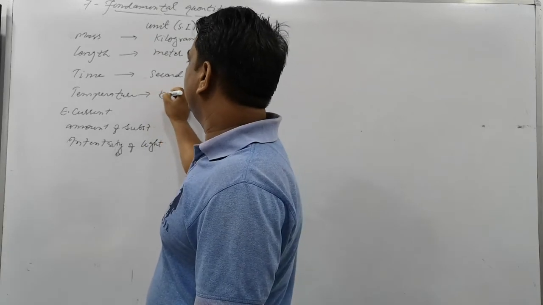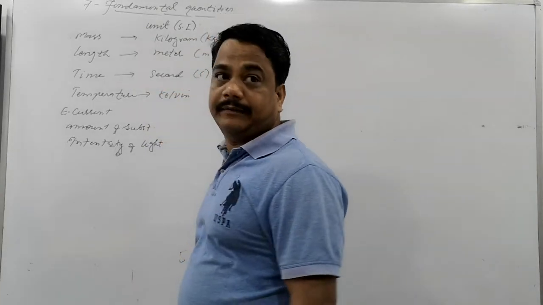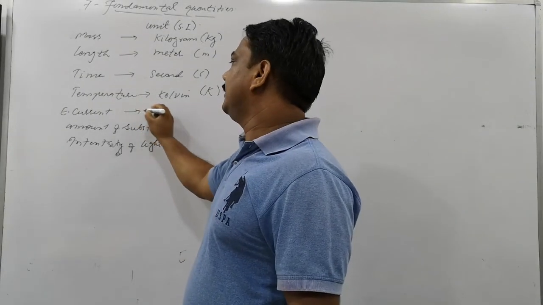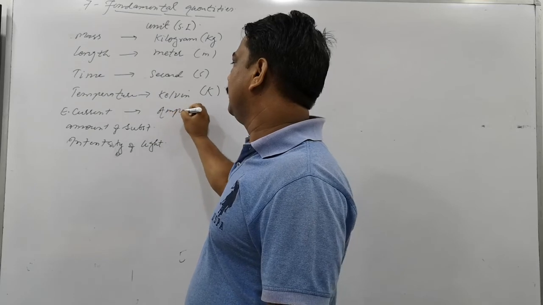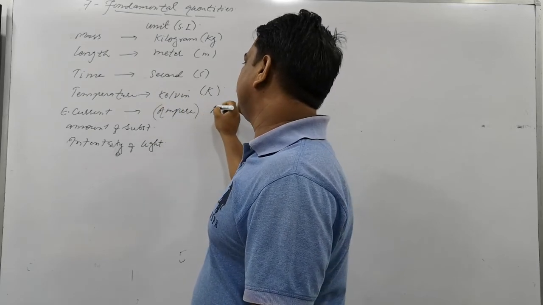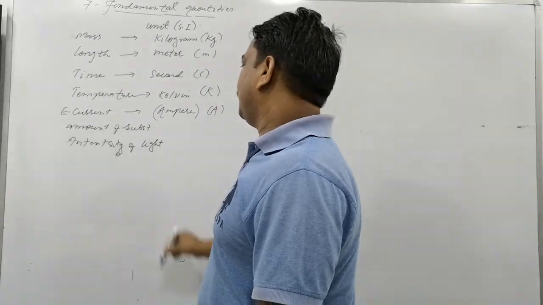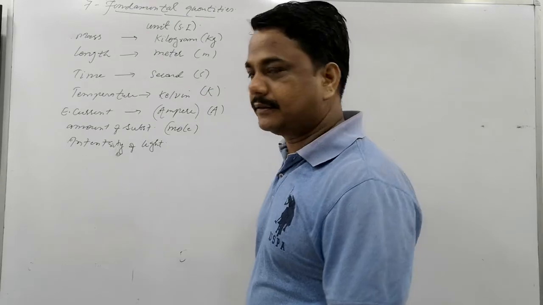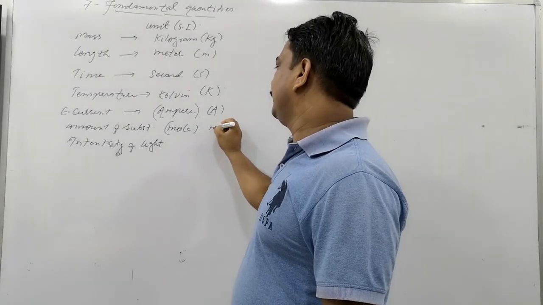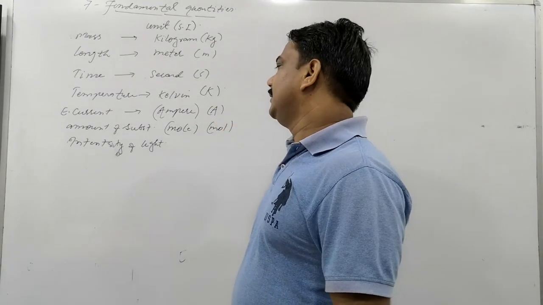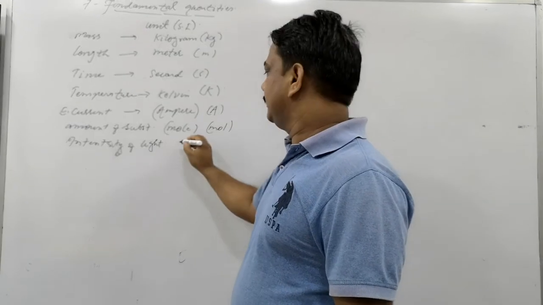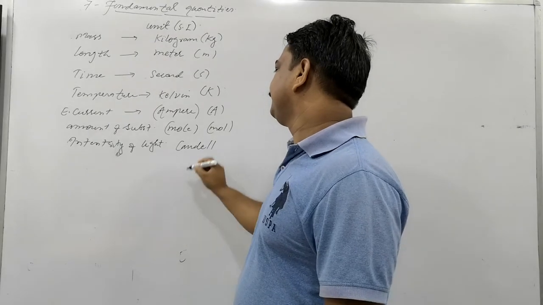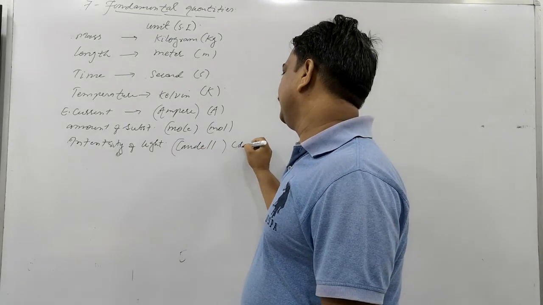Temperature is Kelvin, written as capital K. Electric current is ampere, written as A. Amount of substance is mole, which you will study in the third chapter. And the unit of intensity of light is candela, written as cd.